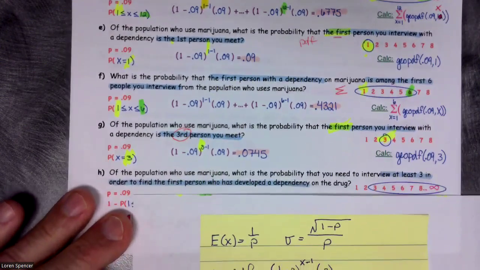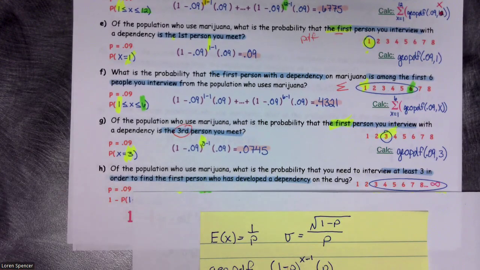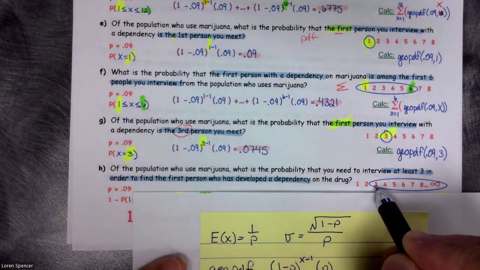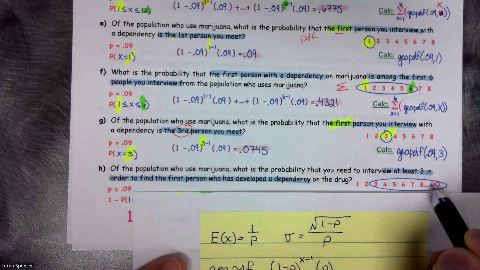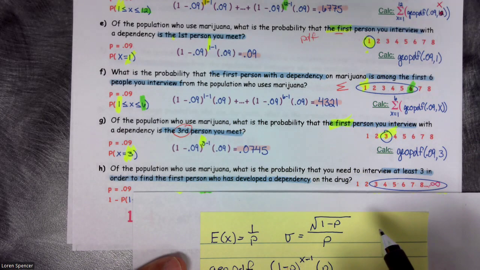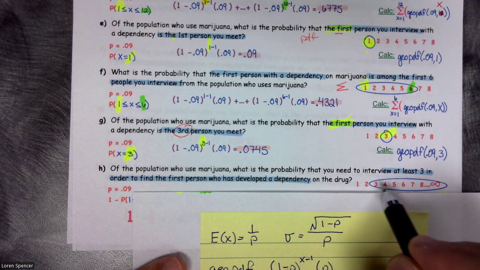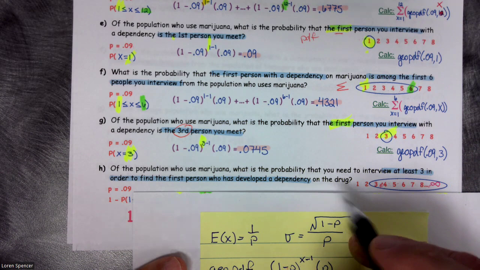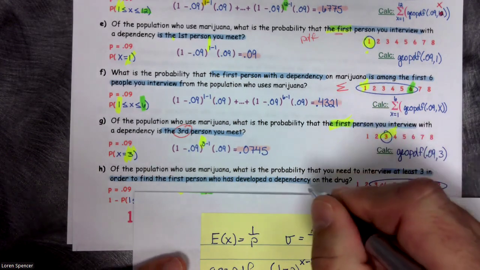Letter H. Of the population who use marijuana, what's the probability that you need to interview at least 3? So that means I have to get 3, 4, 5, and this technically goes all the way out to infinity, which I may never get to. Okay? If I have an at least, then I'm going to have to use a 1 minus a summation.